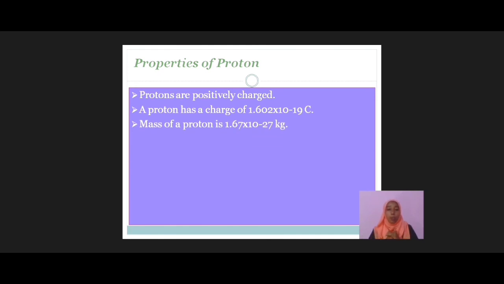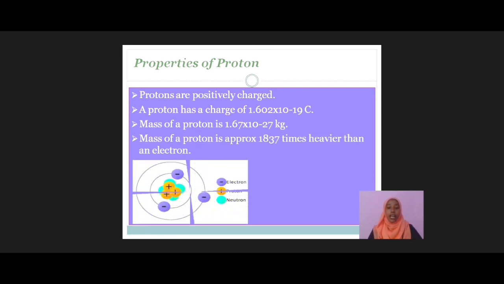Now let's have a look at the properties of protons. First one is that protons are positively charged particles. Number 2, the charge of a proton is 1.602 into 10 to the power minus 19 coulomb. And the third one, the mass of each proton is 1837 times heavier than an electron. So, the mass of a proton is 1.67 into 10 to the power minus 27 kg.